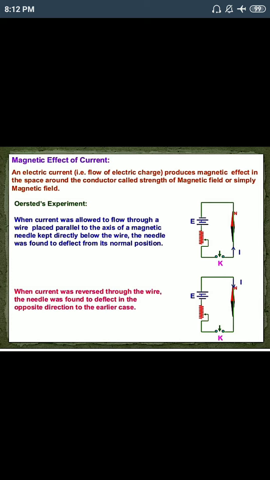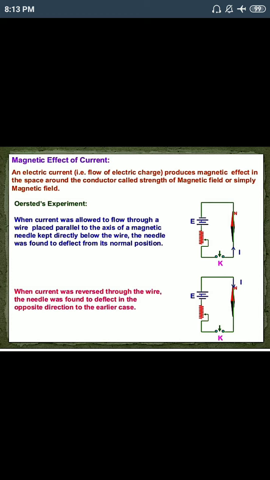But did you know that this relationship between electricity and magnetism was first noticed by an Italian scientist? He found that an electric current flowing in a conducting wire affects a magnetic needle, but he did not explain properly the fact of the magnetic field associated with an electric current.